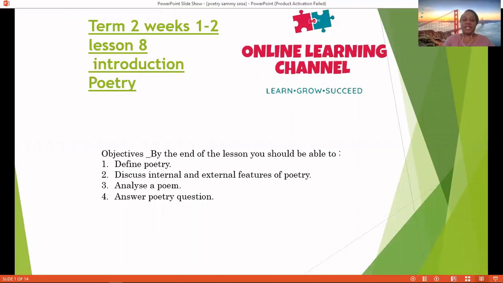By the end of this lesson, you should be able to define poetry, discuss internal and external features of poetry, analyze a poem, and answer poetry questions. Those are our objectives for this lesson on poetry.